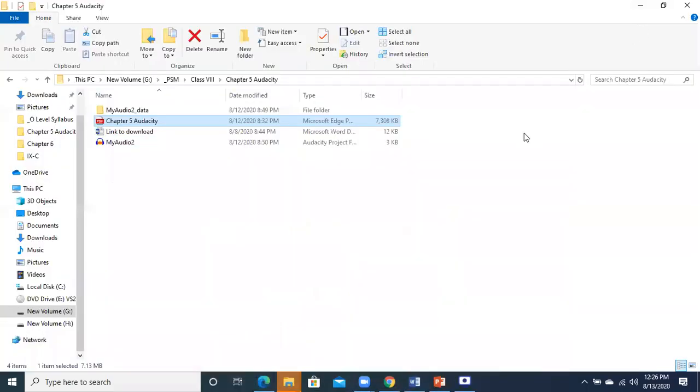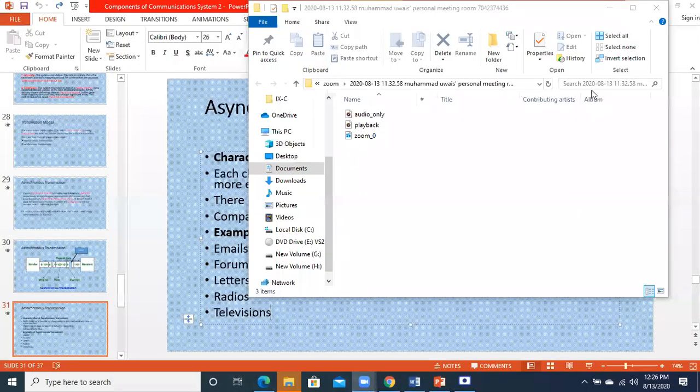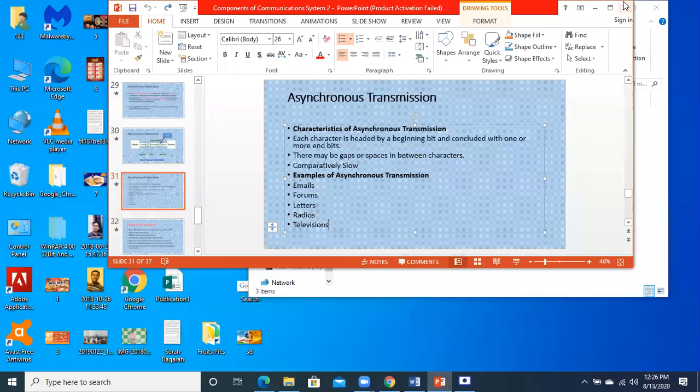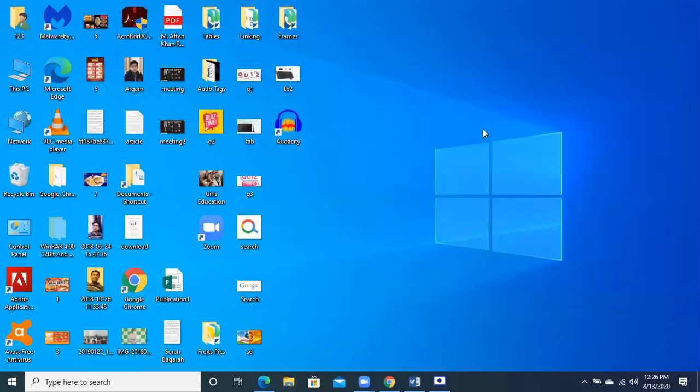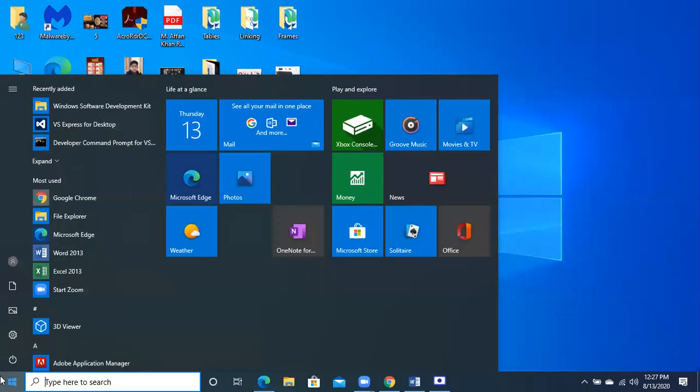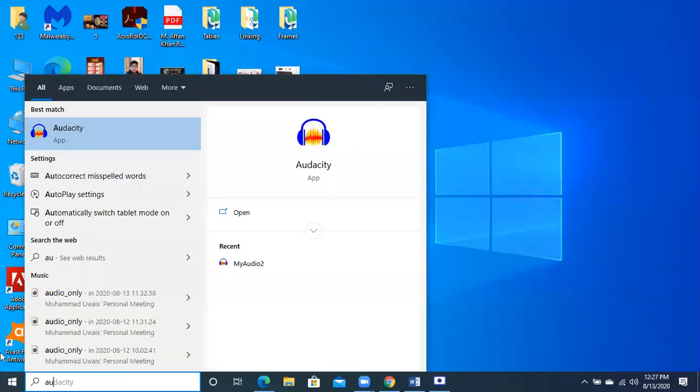Fine. Now, how can we see how it looks like? Come here. One shortcut has been created on your desktop. But if the shortcut is not there on your desktop, go to the start menu and type AU. जैसे ही आप AU type करोगे तब यहाँ start menu में भी you will be able to see that Audacity is there. Shortcut is there on the desktop as well. Fine. यहाँ तक clear है.